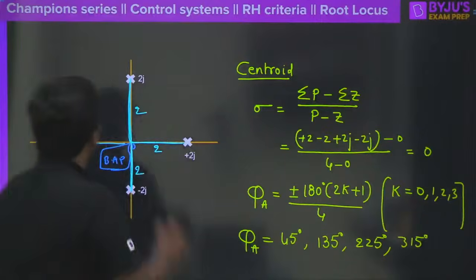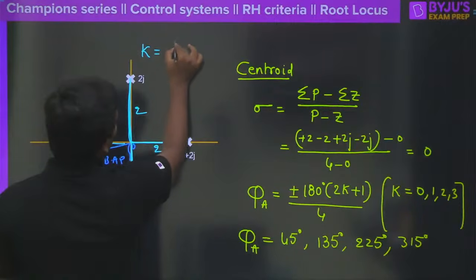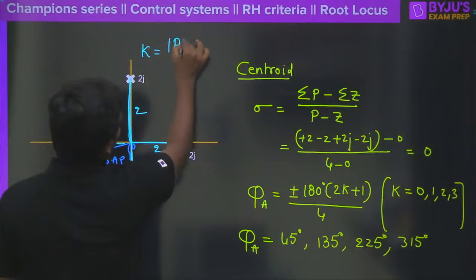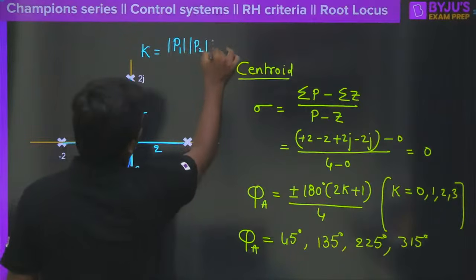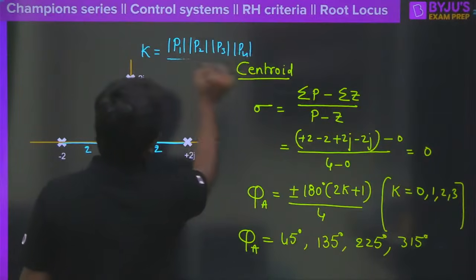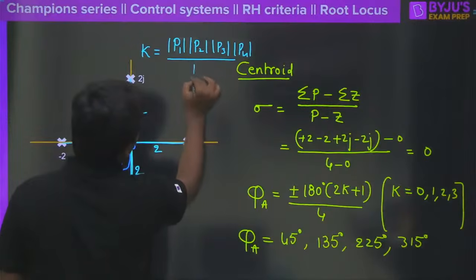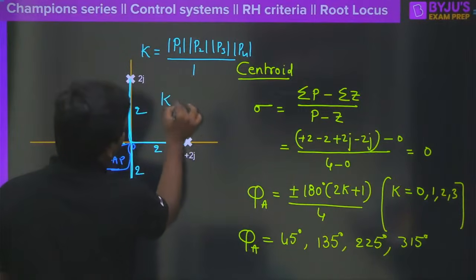K can be written as the length of P1 mod, P2, P3 and P4. Of course, there are no zeros anywhere, right? Usually you should write it like modulus of Z1, Z2, Z3. As there are no zeros, we will write k is equal to 1. And then what is k here?